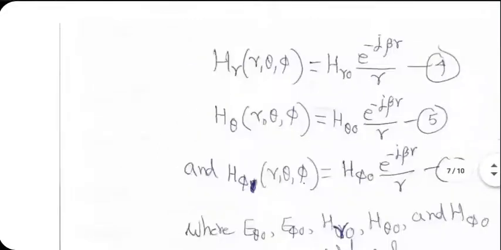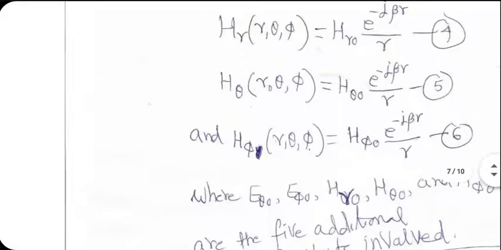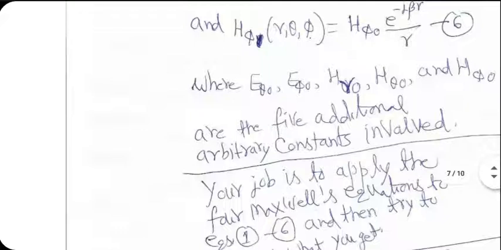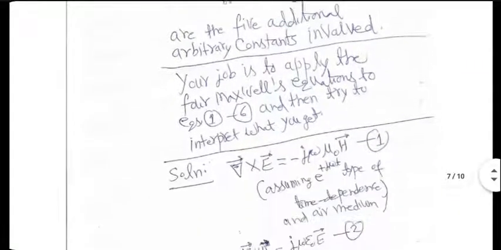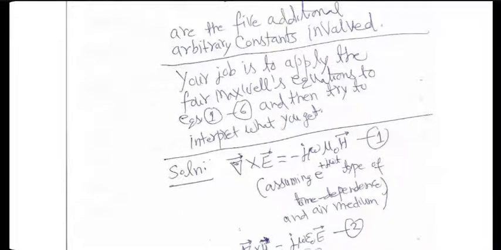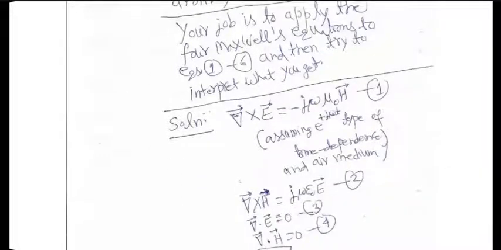Because these 6 equations tell you that there are 6 arbitrary constants involved. Do Maxwell's equations help you in reducing the number of arbitrary constants? Normally they do. Let's see what happens. I've done only part of the solution. The remaining can be done by you.